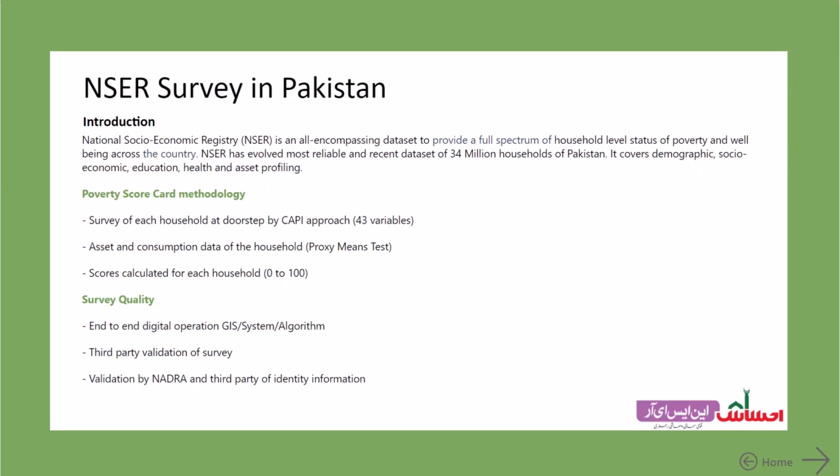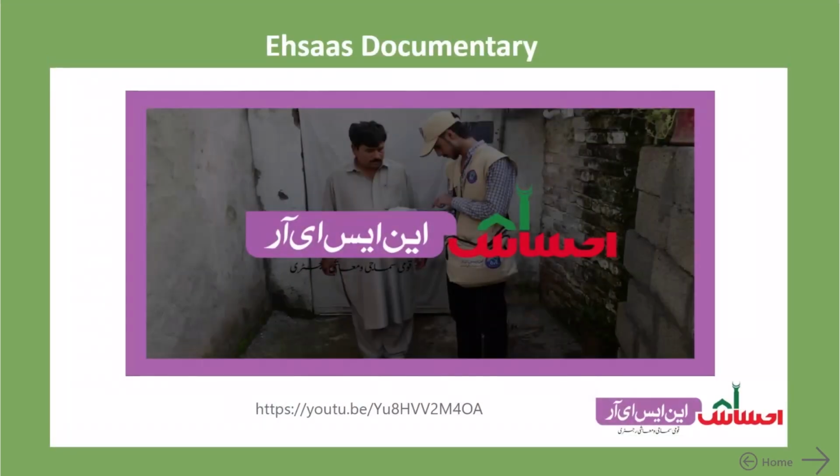The Ehsaas survey is an all-encompassing survey designed to assess the socioeconomic status of households and ascertain their poverty score through proxy means testing. The survey has 43 unique variables and covers demographic, socioeconomic, education, health, and asset profiles of households. During the Ehsaas survey, a special emphasis was placed on the transparency and quality of data collected. A digital methodology was outlined with end-to-end process automation and digitization. To complement this, multiple logical checks, validations, and data analytics were factored in at various phases as well.